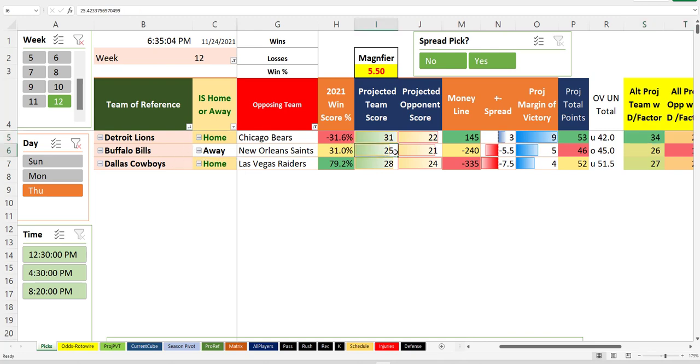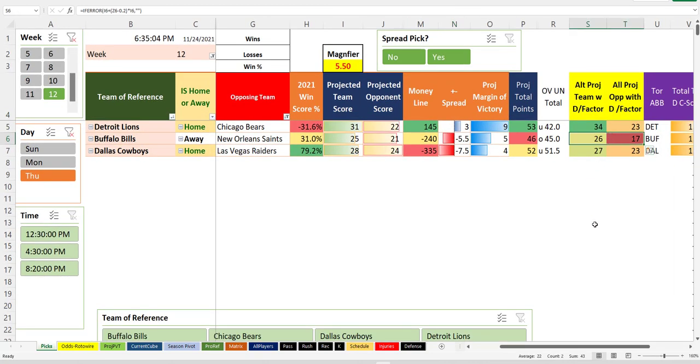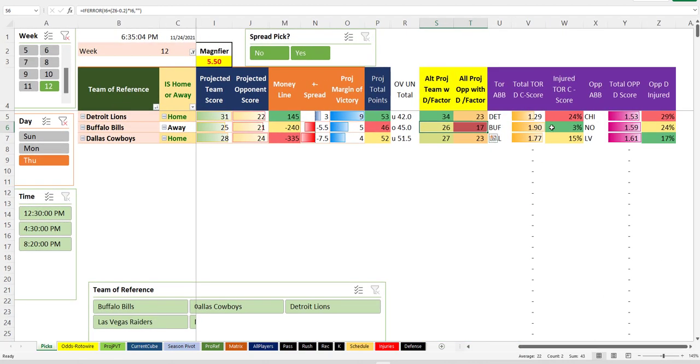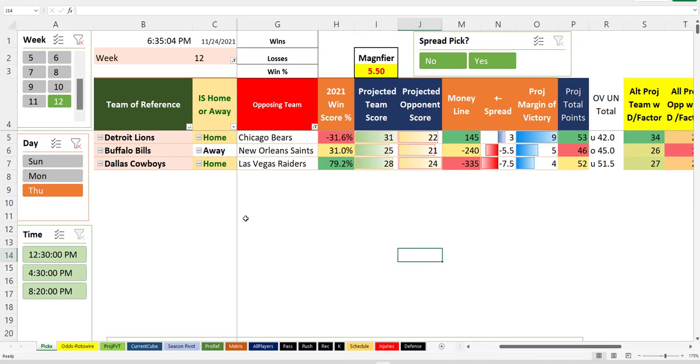Buffalo and New Orleans has dropped to a 4-point game now, but New Orleans still covers 5.5. Alternate score does not have them covering 5.5, everybody. For everyone who saw the video I did yesterday about NFL preview, nope. Why? Because Buffalo's D is healthy and New Orleans is not. So that means no Saints plus 5.5. Buffalo's still playing like crap and having trouble.